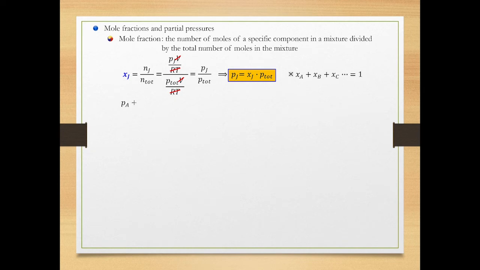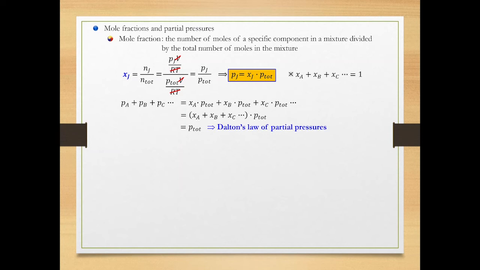Sum the partial pressures of all gas components. Each partial pressure can be replaced with mole fraction times P total. P total can be factored out. Since the sum of all mole fractions is 1, the sum of individual partial pressures in a gas mixture is P total. And this is Dalton's law of partial pressures.